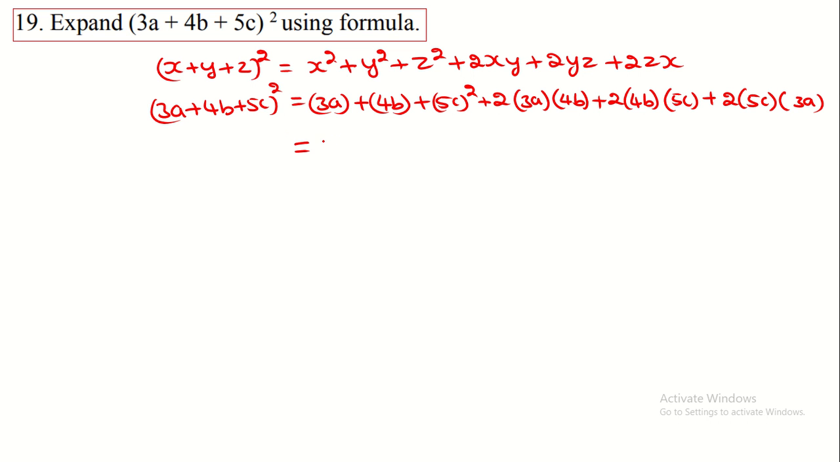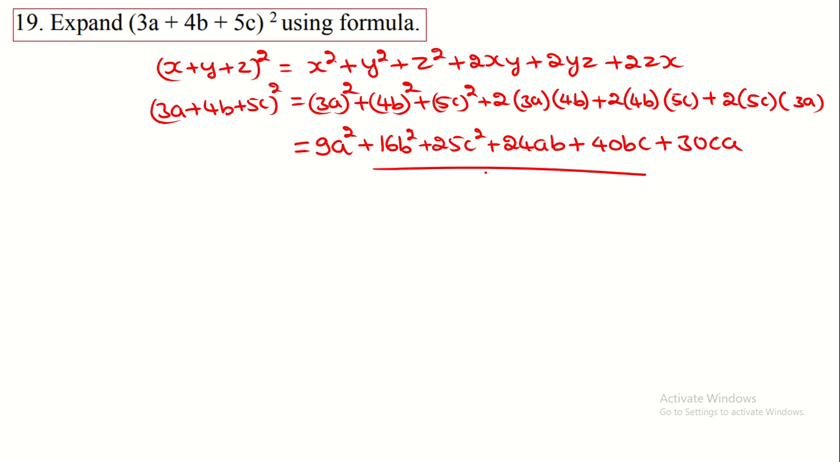Now we expand this. 3a whole square means 3 3s are 9 a square, 4 4s are 16 b square, 5 5s are 25 c square. Then multiply: 2 3s are 6, 6 4s are 24 ab, plus 2 4s are 8, 8 into 5 is 40 bc, plus 2 5s are 10, 10 into 3 is 30 ca. So this is the expanded form of this problem.